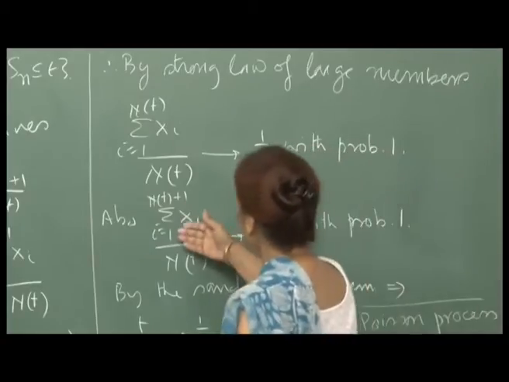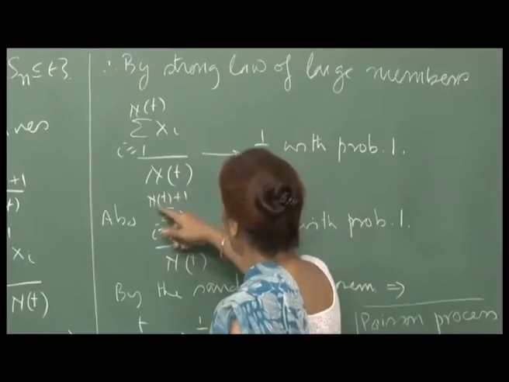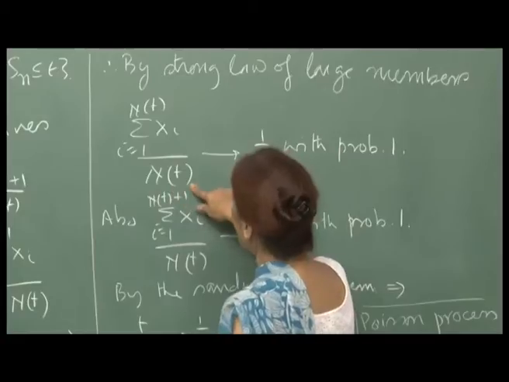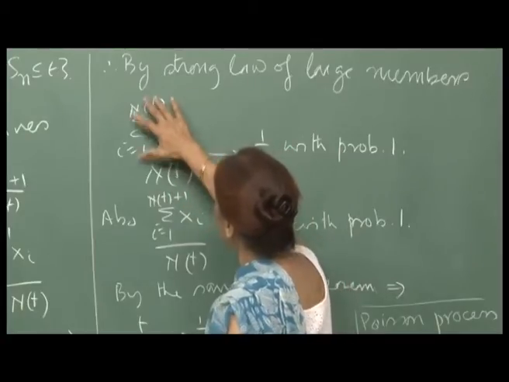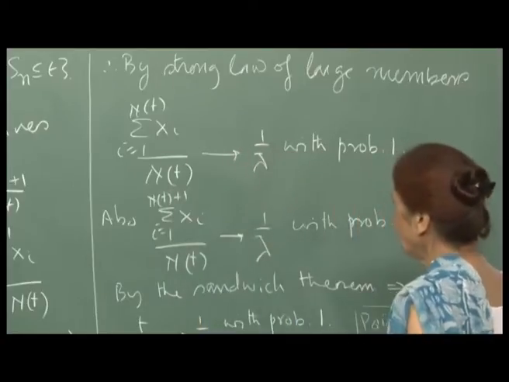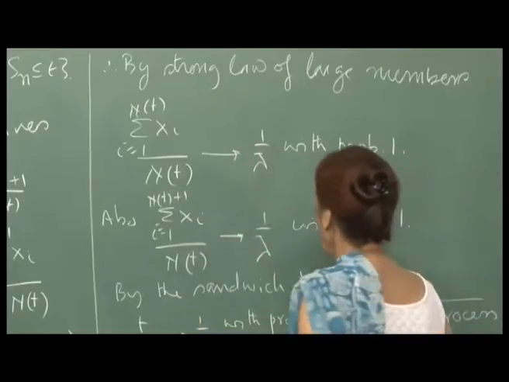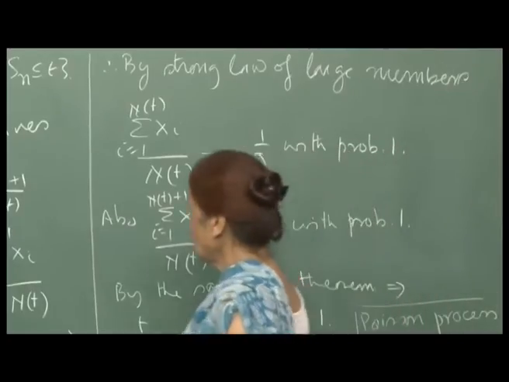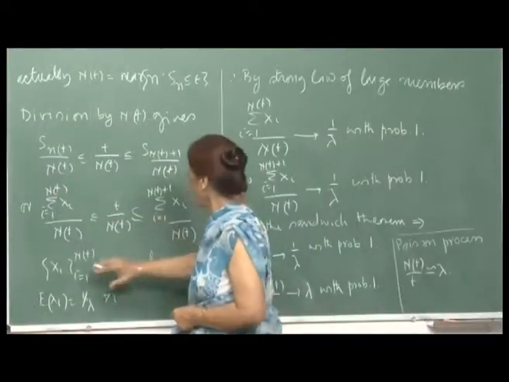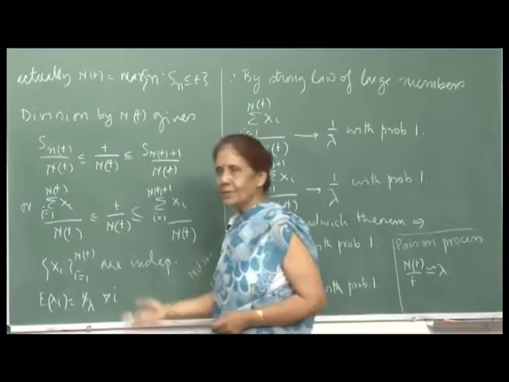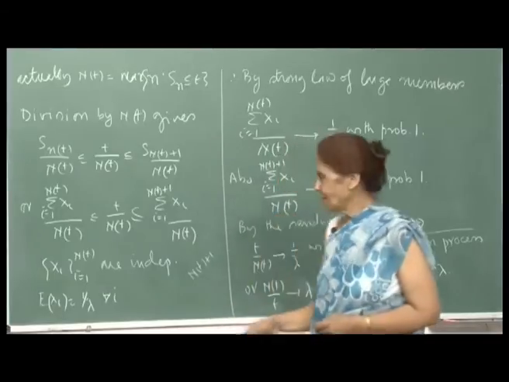And since this is also the same series, your N(t)+1, but you are allowing N(t) to go to infinity, this and this have the same limit, which is 1 by lambda, the mean of X_i, with probability 1. And so, by the sandwich theorem, because this is converging to 1 by lambda and this is converging to 1 by lambda, t by N(t) has no choice, it has to converge to 1 by lambda, okay.